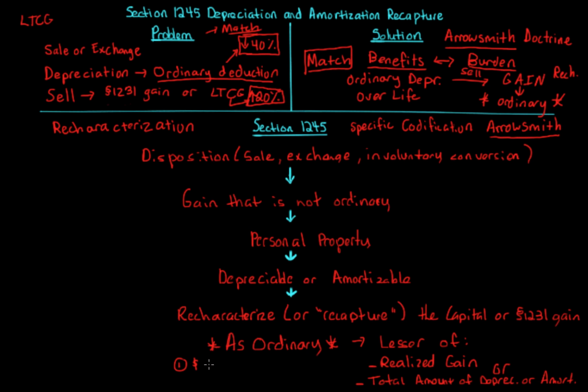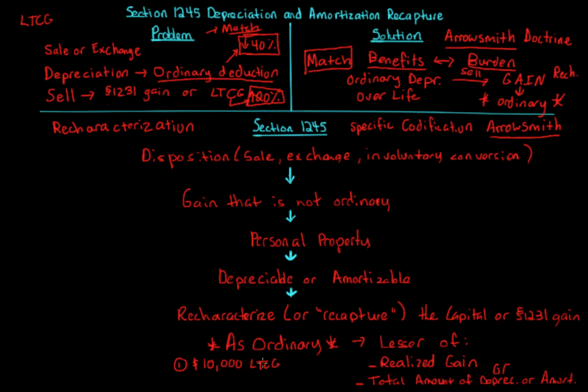And let's say you have a $10,000 long-term capital gain, and let's say you took $6,000 of depreciation. All right? If we go through the analysis, we take the lesser of the realized gain, which let's say is the $10,000, right? That's the realized.